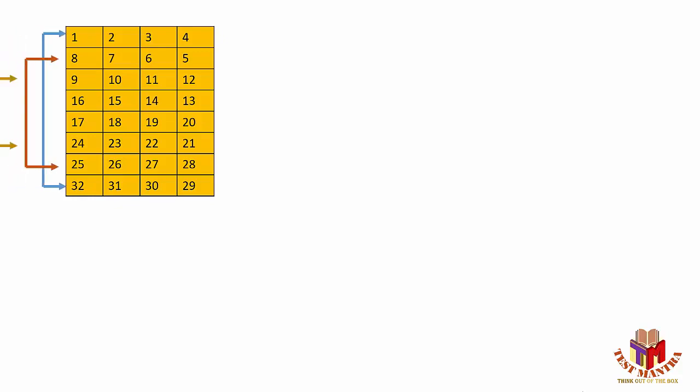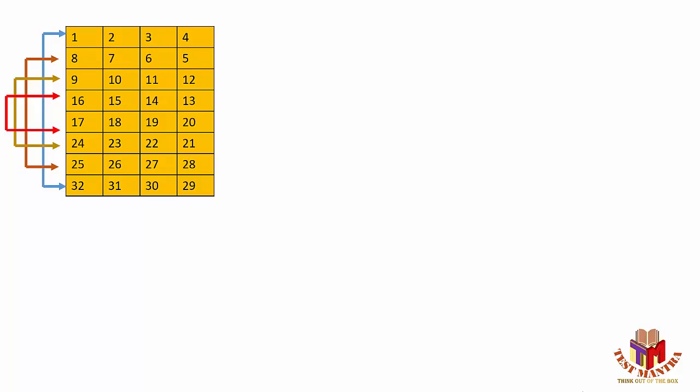That means the one in the first position, let's say rank 1, will play against rank 32, the person at the 32nd position. In the same way, the one at the second position will play against the 31st position, the third against the 30th, and the fourth against the 29th. Mind that these are positions, not ranks, although they are the ranks which have been provided before the tournament. That's why we have considered these as the ranks also.